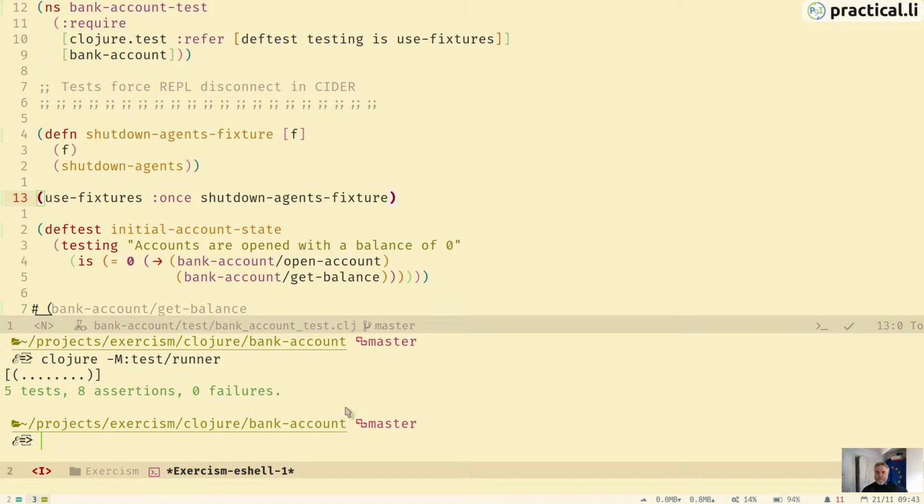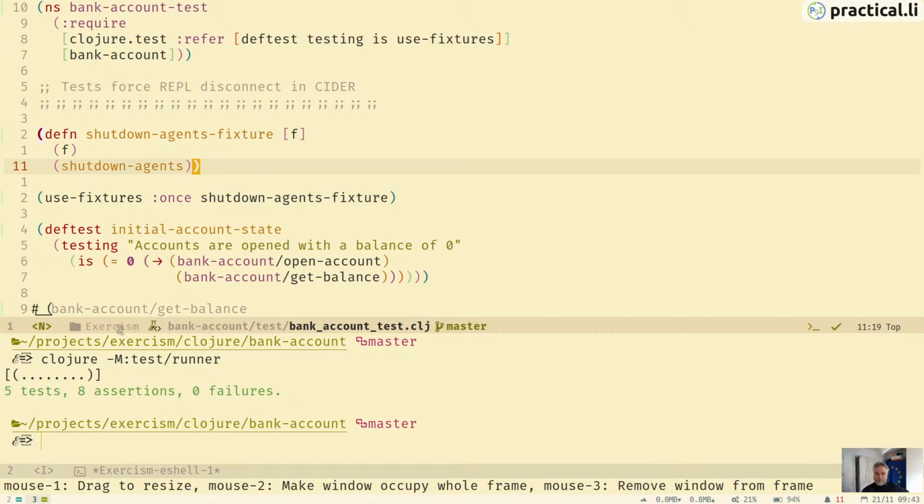For my very lack of exhaustive testing, it does seem to be something specific to the CIDER test runner. Because if I'm using this external Clojure test runner, then all the tests are actually working. That's with the fixtures there, because I did save the file. Yes, I did. So that's interesting.